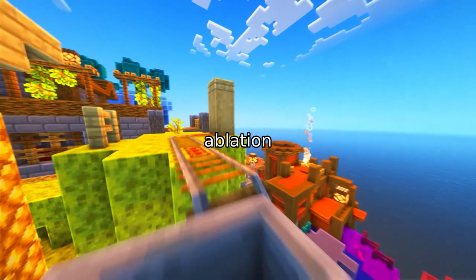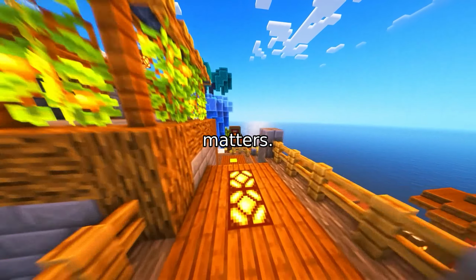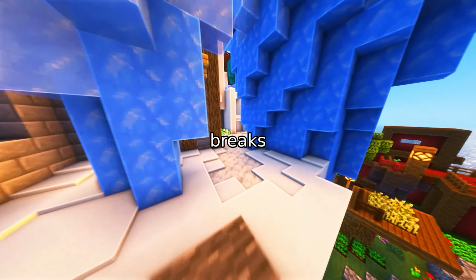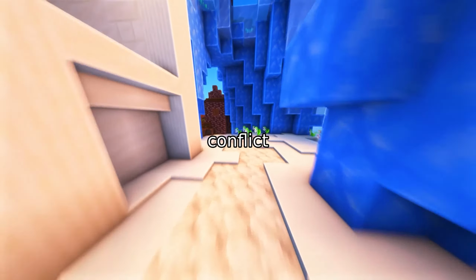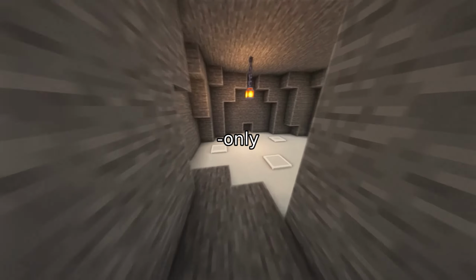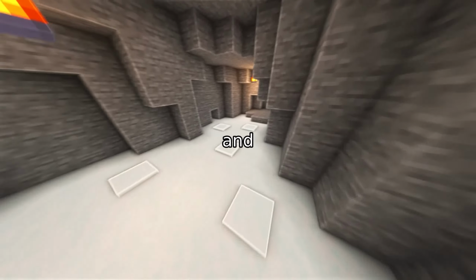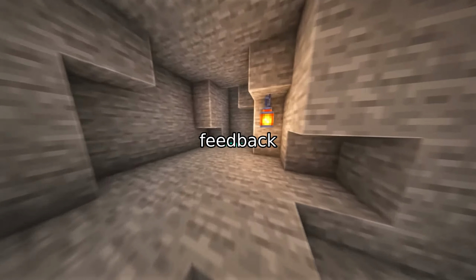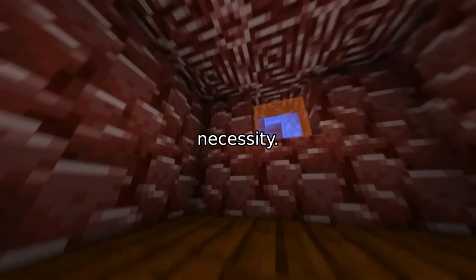Most importantly, ablation studies confirm that every component matters. Removing the BEV layout breaks global structure. Skipping conflict resolution creates duplicated or missing objects. And relying on VLM-only camera planning leads to framing failures and collision artifacts. The render feedback loop isn't just a polish, it's a necessity.